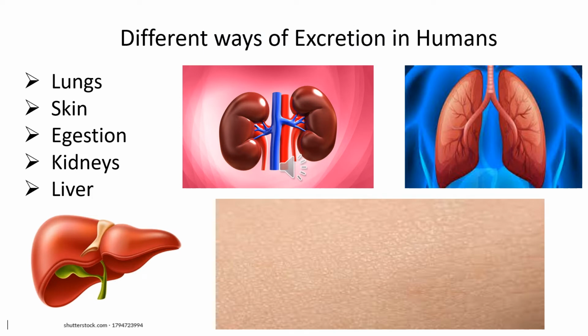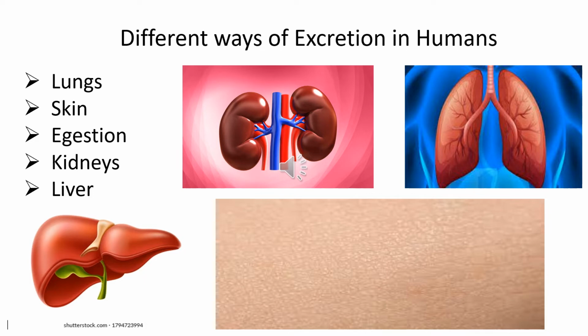Now let us discuss the different ways of excretion in humans. There are different organs. First one is lungs. The lungs help in removing carbon dioxide and water in the form of water vapor from the body. The next is skin. Sweat glands are present in the skin of humans. These glands help in removing excess water along with urea, dissolved salts and other wastes, which come out of the body as sweat. When the sweat evaporates, the body cools down. This way it helps in regulating the body temperature.